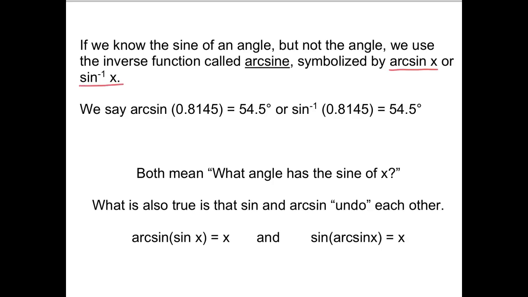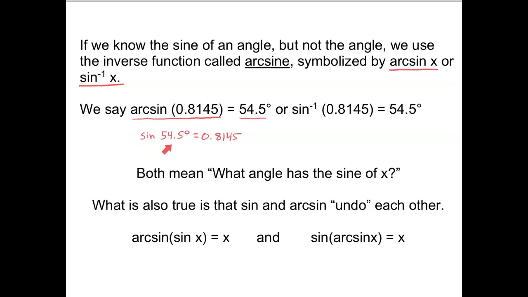So what we say is that the arc sine of 0.8145 equals 54.5. In other words, if I reverse that, that means the sine of 54.5 degrees equals 0.8145. So that's the relationship between sine and arc sine.